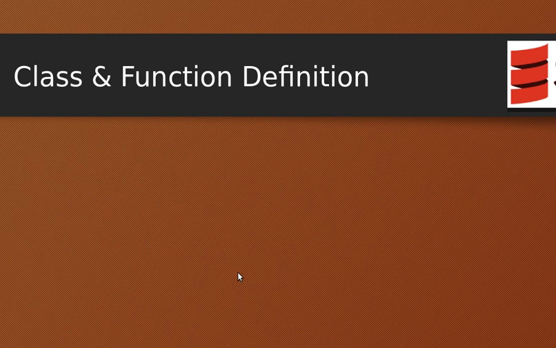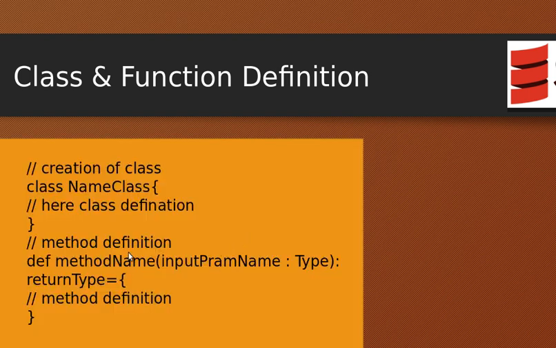So let's see how to declare classes and functions in Scala. As this is again object-oriented programming, we have to define some classes and their behavior by using functions. Here is the example. You can see that a class is declared by using the class keyword and the name of the class, and whatever you define inside is called the class. In my upcoming videos, I'll explain more about how the inbuilt constructor works. All those will be covered in my upcoming videos.